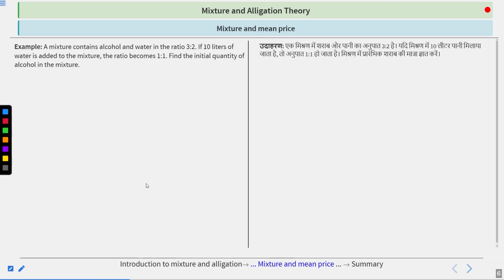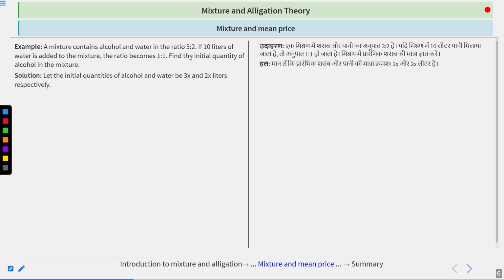Next one. A mixture contains alcohol and water in the ratio 3:2. If 10 liters of water is added to the mixture, the ratio becomes 1:1. Find the initial quantity of alcohol in the mixture. First we take 3:2 as the initial ratio of alcohol and water, so 3x is alcohol and 2x is water. According to the problem, we write 3x upon 2x plus 10 equals 1:1, because it is given that when we add 10 liters of water, it becomes 1:1.